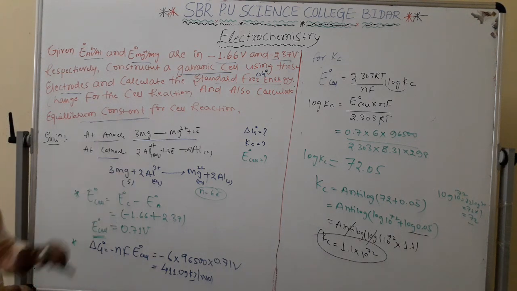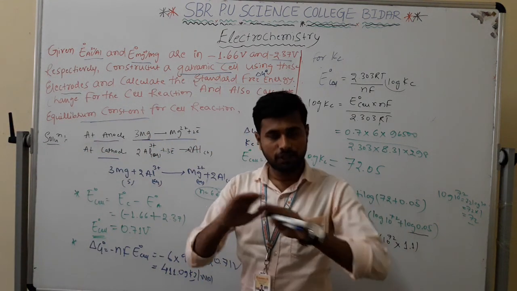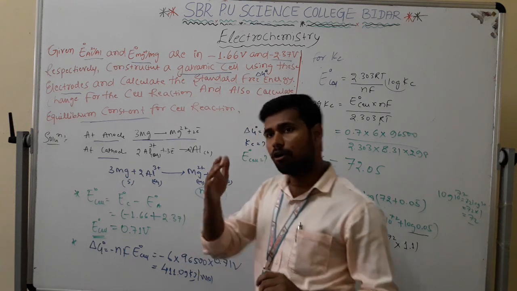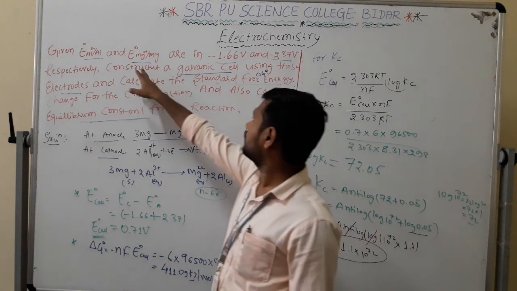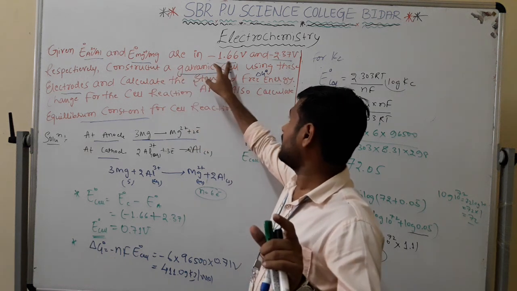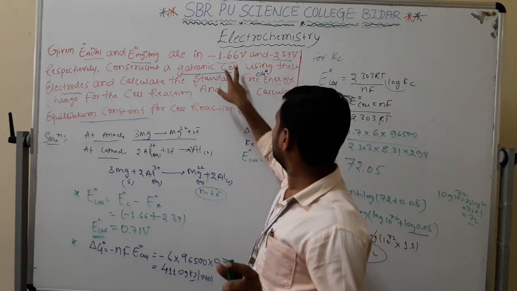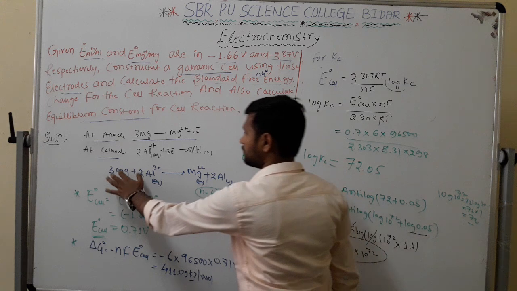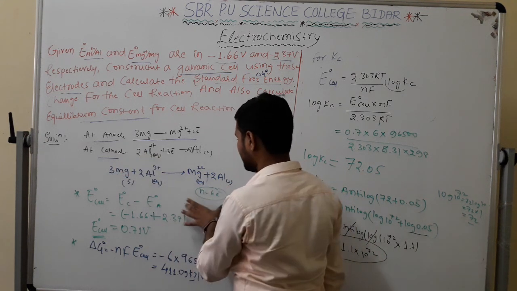This is the problem. In such cases, he is not going to give the delta G naught value, delta E naught cell, or the equilibrium constant. We have to find out all these three things. He just gives two standard electrode potential values and also some hints about electrons. n we calculate because magnesium is plus 2 and aluminum is plus 3, combining to 6 electrons in total.